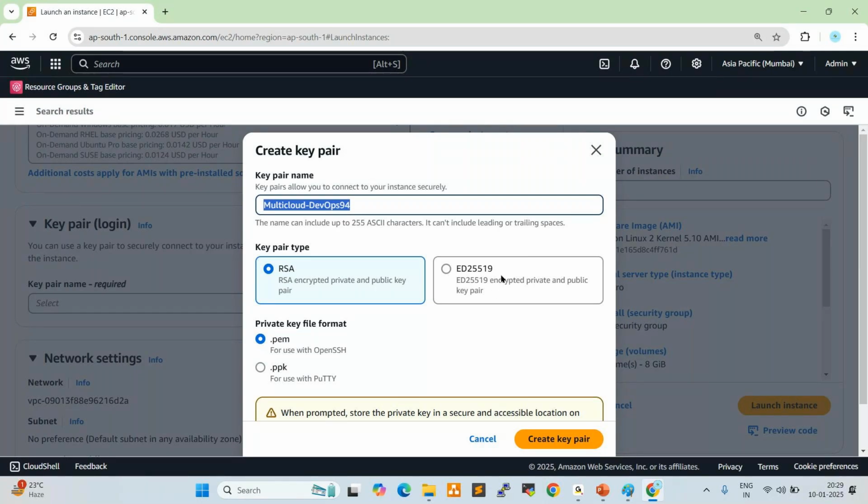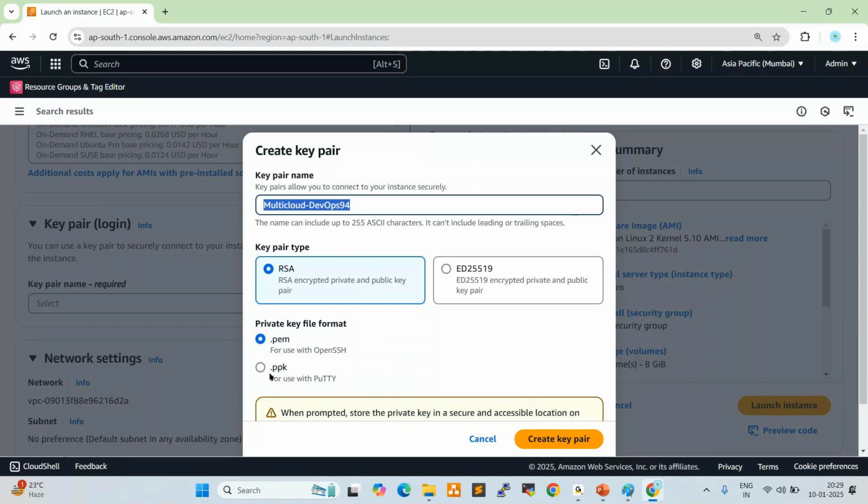Okay. Next one, private key file format. So here .pem and .ppk. What is PEM? What is PPK? So PEM full form is privacy enhanced mail. This is a basic entry question: what are the types of key pairs available? .pem and .ppk. So what is PEM? Privacy enhanced mail, which is a text format. What is PPK? PuTTY private key. Both are different formats.